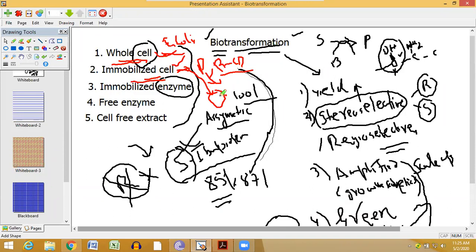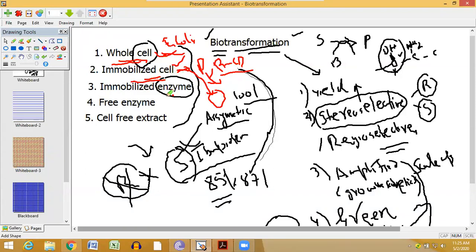In some reactions, if you use the cell directly, cell death will occur because the cell cannot resist those reaction conditions. In that case, it has been seen that if you immobilize the cell onto some polymer, cell survival is increased to a large extent. That's why people do immobilization.